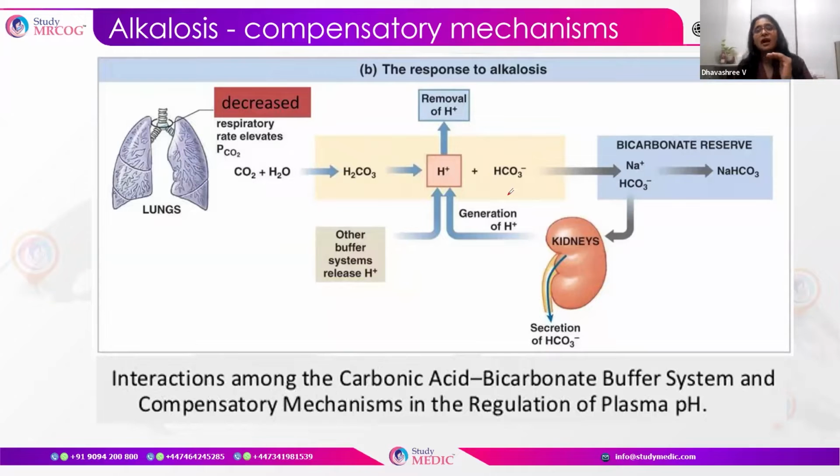When HCO3 is high, what happens? H2CO3 is separated as H plus and HCO3. When H plus ions are removed, HCO3 increases, which can combine with the hydrogen ions. And the other thing is the kidneys generate more hydrogen and secrete more HCO3, thereby alkalosis is taken care of.